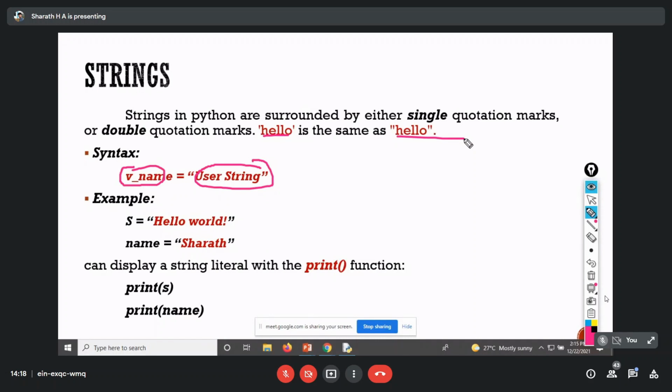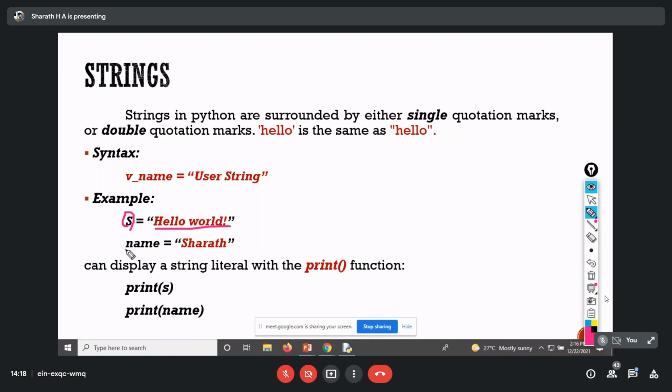Either way, I can initialize the variable, and when you initialize that variable with a string, automatically the variable type becomes string itself. We don't have any extra keyword in order to declare a string. Simply we initialize a variable with a string. Next example: I've taken s equal to hello world. Here s is the variable, and the string is hello world.